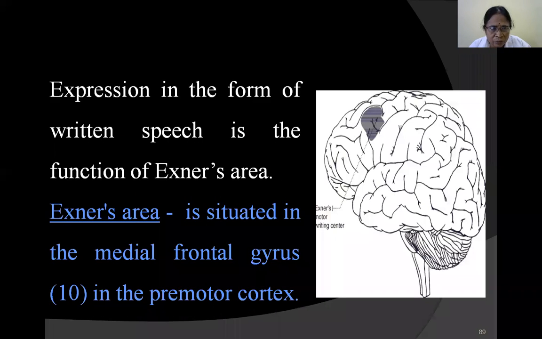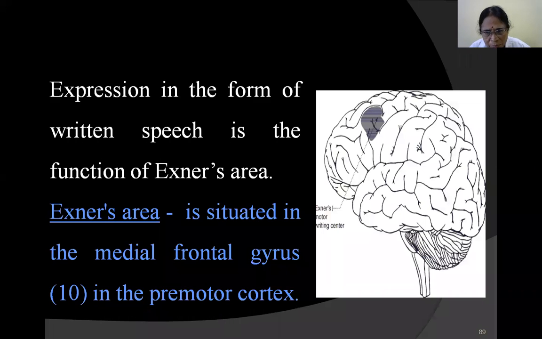This I have already told you. Expression in the form of written speech is a function of Exner's area. This is Exner's area. It is in the premotor area in the frontal region, in the frontal gyrus, in the premotor cortex. It is area number 10. This is very important for written speech.